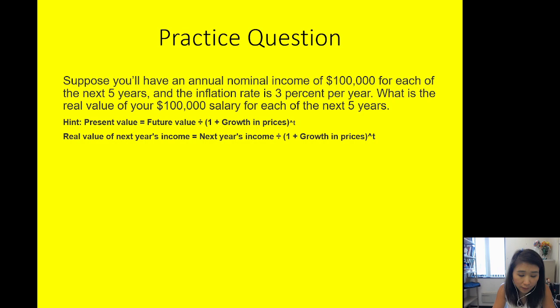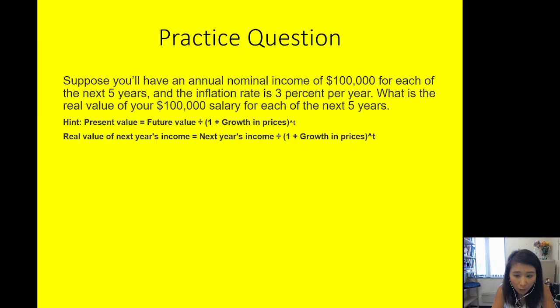The real value of the next year's income equals the next year's actual income you got on paper, divided by 1 plus the growth in the price, basically 1 plus the inflation, and then raised to the power of how many years down the road. So if we're thinking about what $100,000 is worth next year, what you are calculating is the real value of next year. It equals the next year's income, which on paper is $100,000, divided by 1 plus the inflation rate, which is 3%, and then raised to the power of 1 because it's next year, right? Next year, that's your first year.